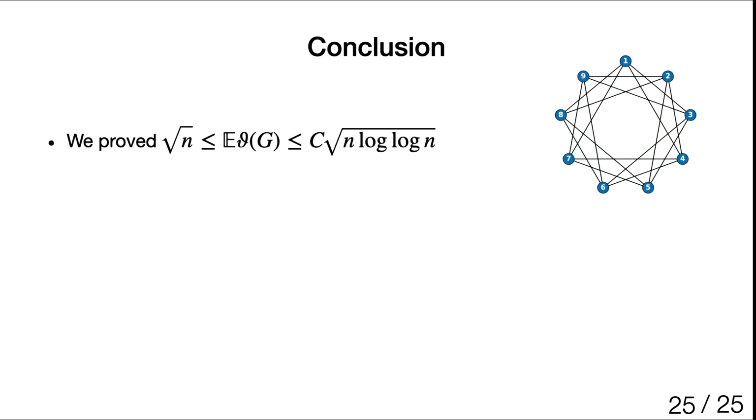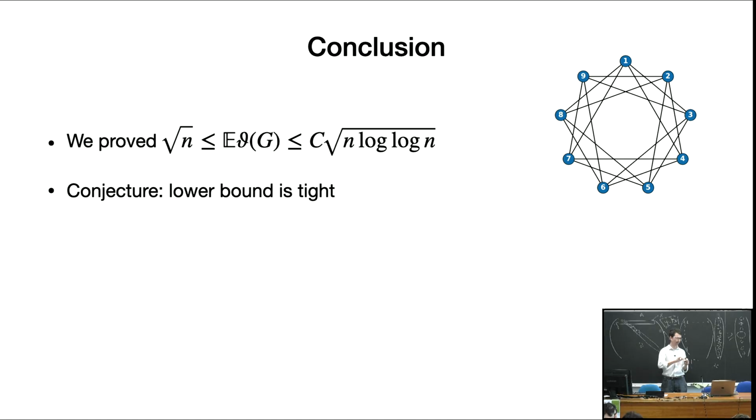All right, so to conclude, we proved these upper and lower bounds on the Lovász number, improving upon the simple feasible solution. We conjecture from the numerics that the lower bound is tight, that it should be exactly square root n with the factor 1. And the same conjecture also holds for the Erdős-Rényi graph. You can check on the computer that it concentrates a lot around square root n. Of course, on the computer, it's hard to check whether it's indeed a constant or a log factor. But it looks exactly like square root n with the factor 1, so we can make this conjecture.